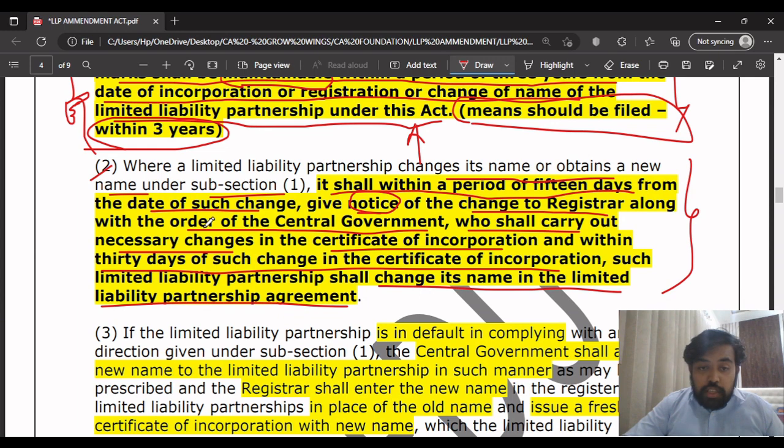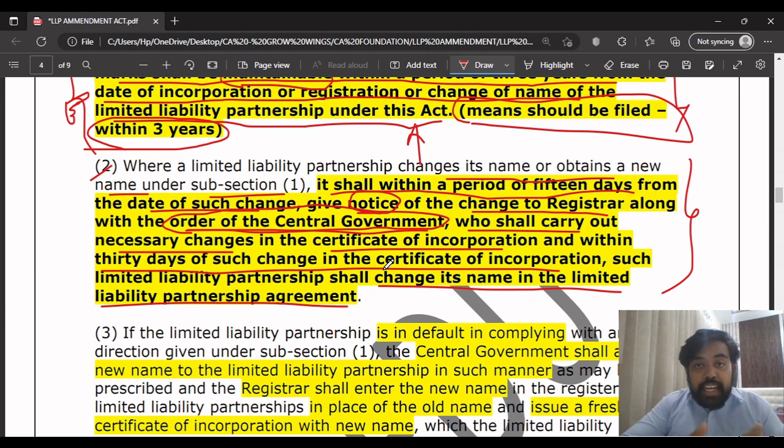This is the important point which you have to keep in mind: the order of the central government. Along with the order, you shall carry out the necessary changes in the certificate of incorporation. The registrar will remove the old name from the certificate of incorporation which you have filed and put the new name.